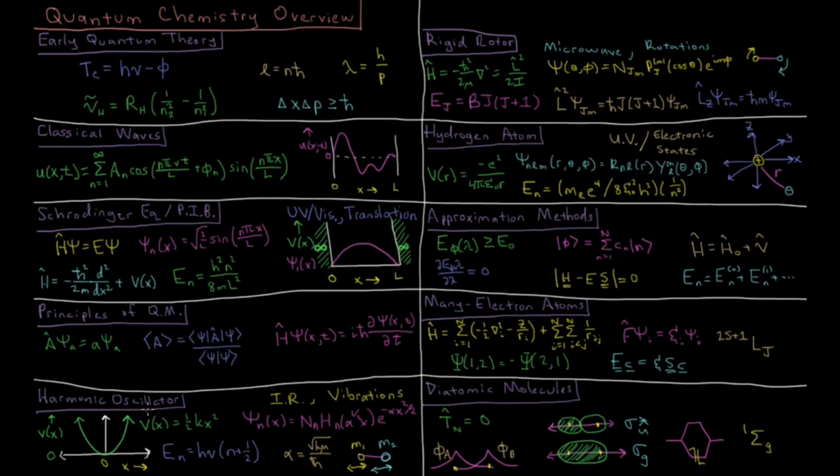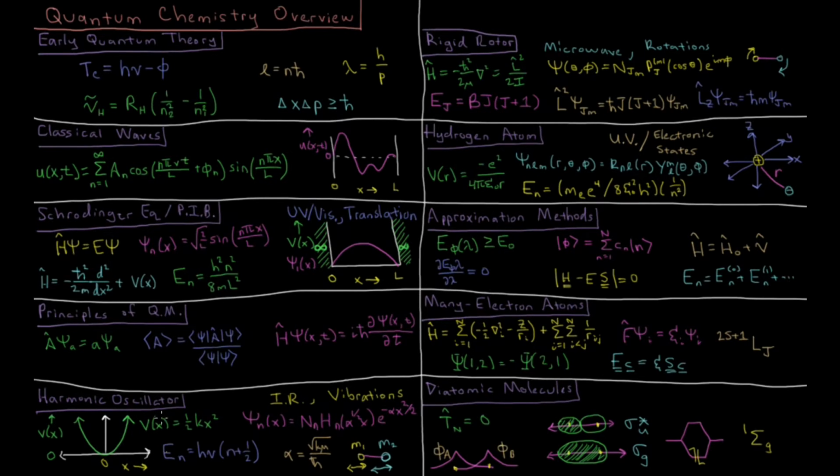Then we look at the harmonic oscillator, which is a model for a vibrating diatomic molecule, or more generally just things that vibrate, and can be used for the infrared spectrum of diatomic molecules. We have a potential which is quadratic, V of x equals 1/2 k x squared, where k is some spring constant and x is our spatial dimension.